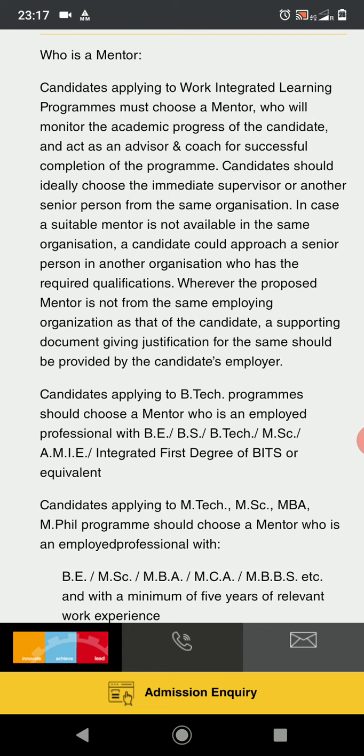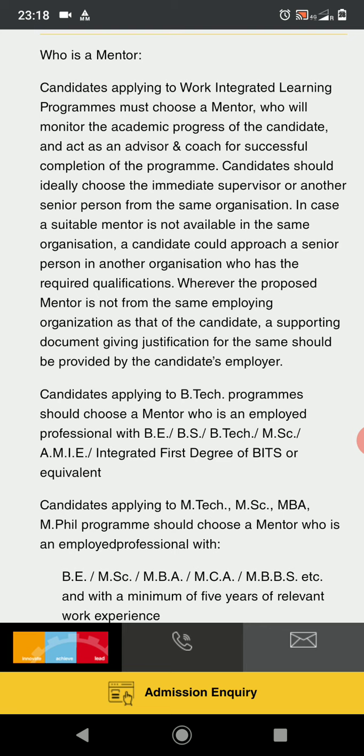A mentor is a person who monitors your progress and makes sure that you're focused as you apply for this program, and that you're not getting distracted by any other professional work or personal activities. He makes sure that you complete your assignments on time, that you give your exams on time, and that you give time for your preparations and learnings when you're enrolled in this WILP program.